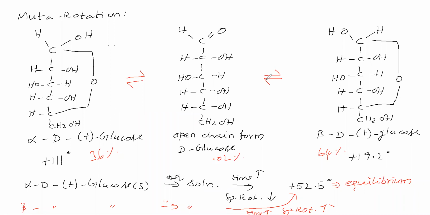Now we will take a disaccharide. A disaccharide means that on hydrolysis it gives 2 monosaccharides. Now we will take sucrose. Sucrose is one of the disaccharides. The sucrose formula, in the sense of sugar, is C12H22O11.